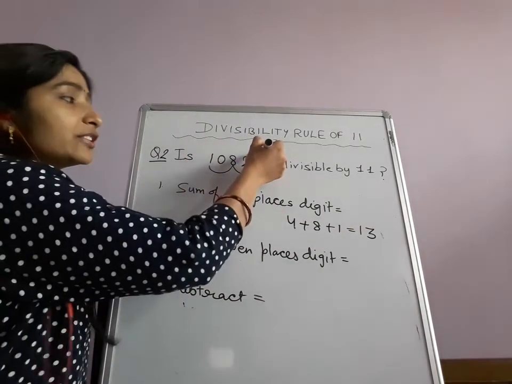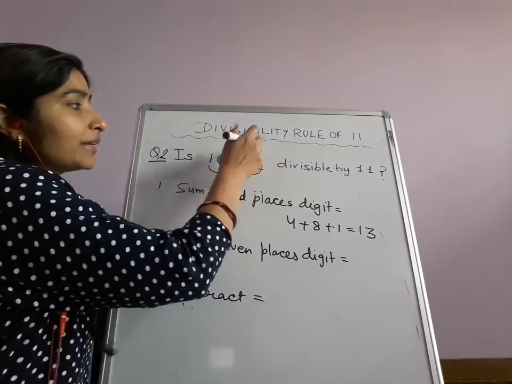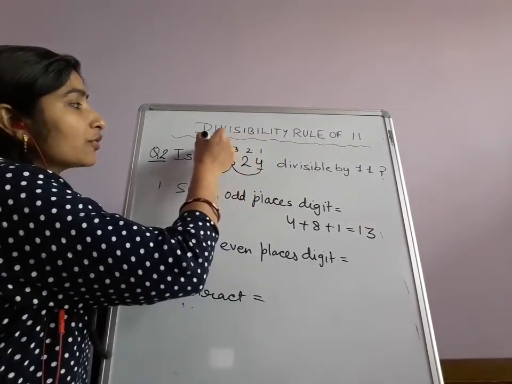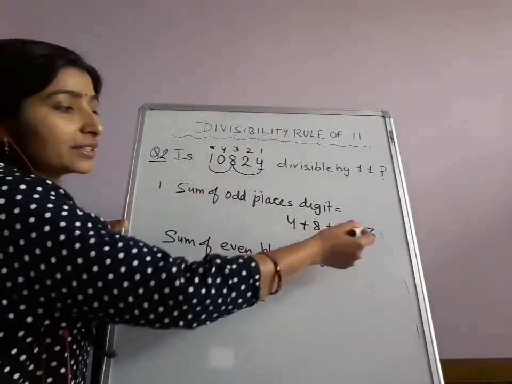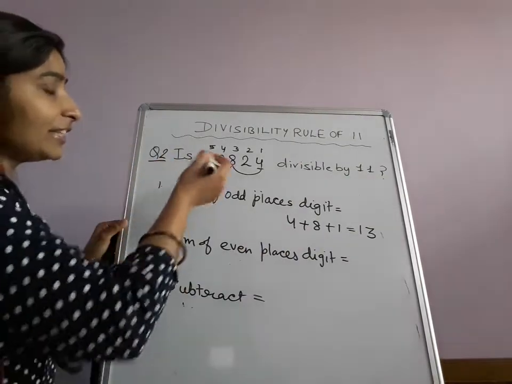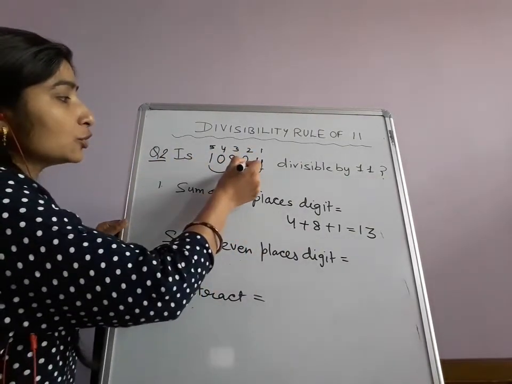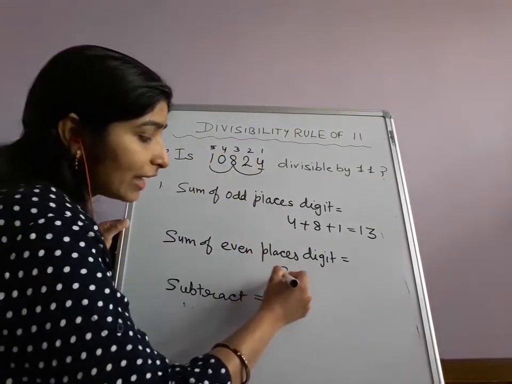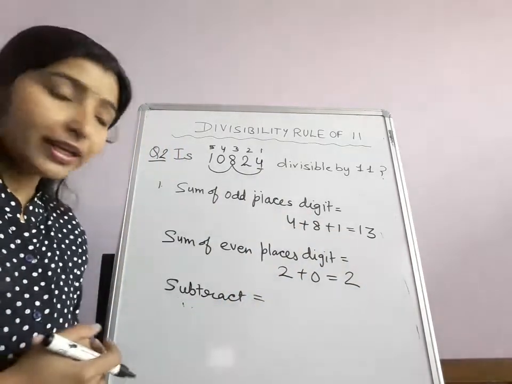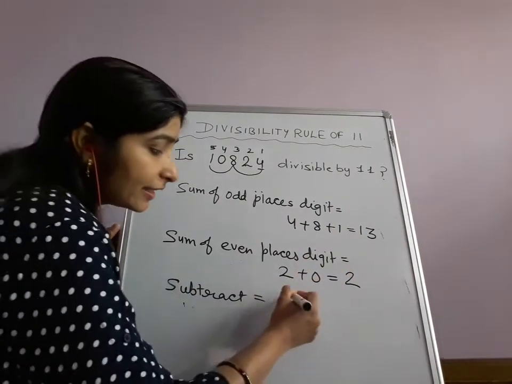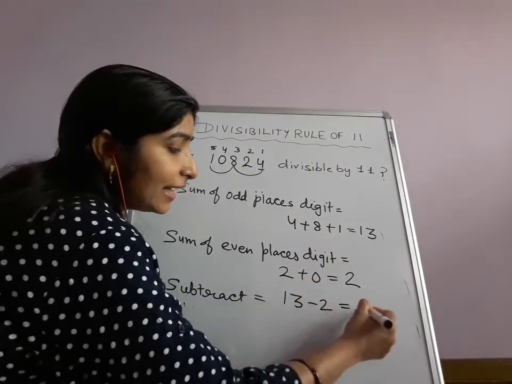These are our odd places. You can write it down like this: first place, second place, third place, fourth place and fifth. And odd places are 1, 3 and 5. Okay. Now I will take even places. The even places are 2 and 0. So I will add 2 plus 0 equals 2. Okay. Now I will subtract 13 minus 2, that is 11.